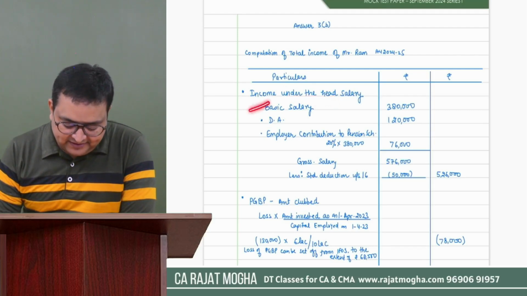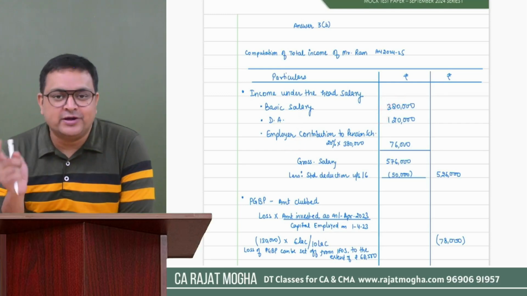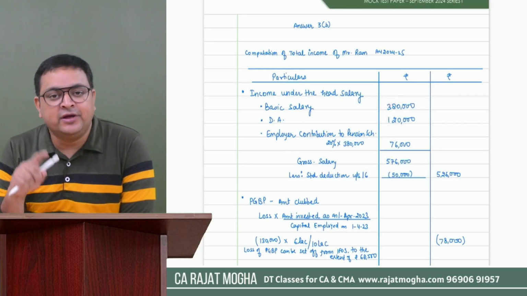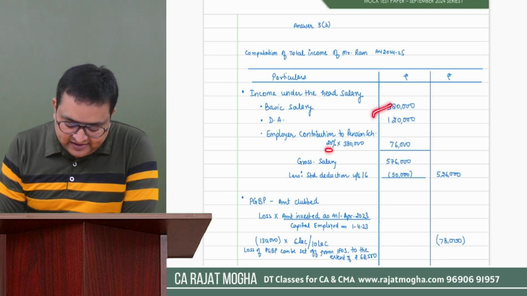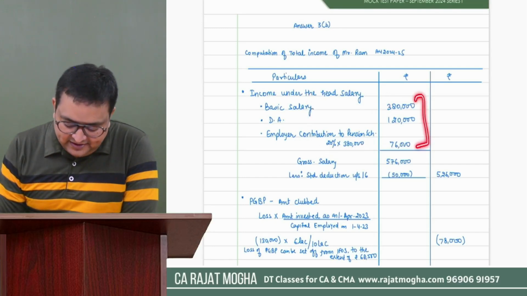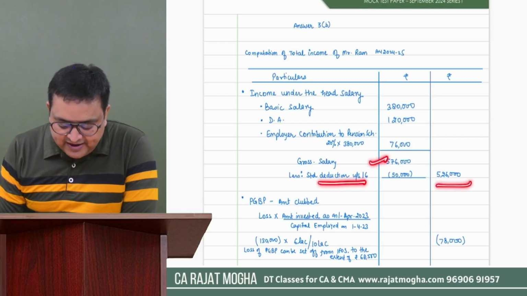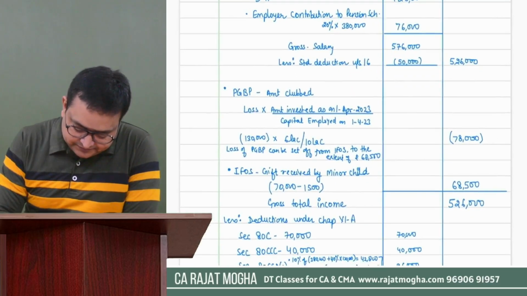He's getting basic salary, fully taxable, DA fully taxable, and also employer contribution to pension scheme. Whatever is the amount contributed by the employer, first make it the income. So 20% of the basic salary, 380 into 20%, is 76,000. Nothing else in salary, so the gross salary comes to 5,76,000. After standard deduction, it would be 5,26,000. This is salary income.